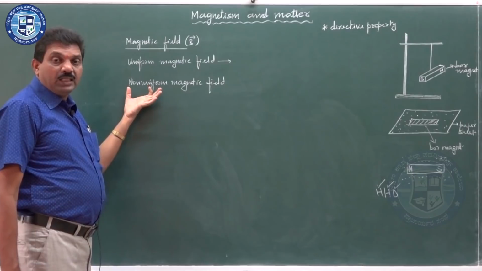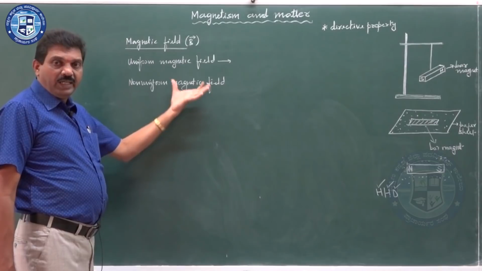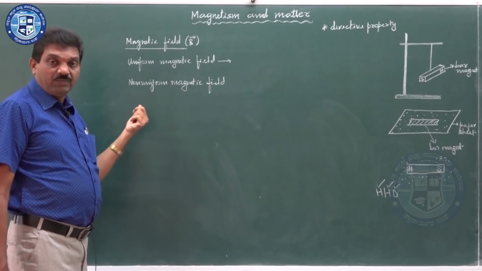If the magnitude and direction are different at different points, then it is called non-uniform magnetic field.